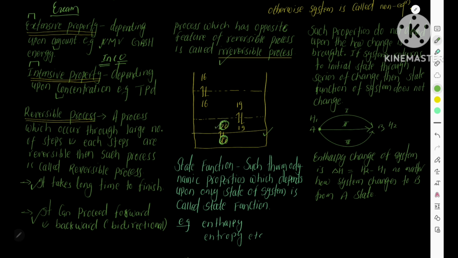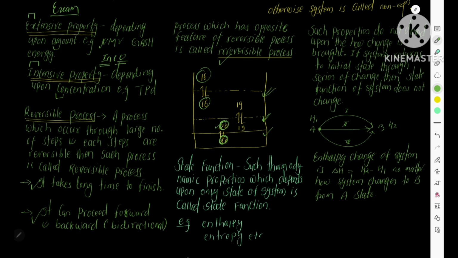If external pressure 20 is dropped by 1 and it becomes 19, then internal pressure is 20. Now internal pressure becomes bigger than external pressure, and therefore the system expands until internal and external pressure are both 19, which is state 2. Now external pressure is dropped to 16, but internal pressure is 19. So internal pressure is greater than external pressure, therefore the system expands until internal pressure becomes 16. This is how the system expands.